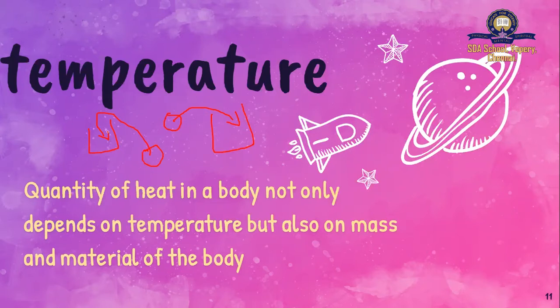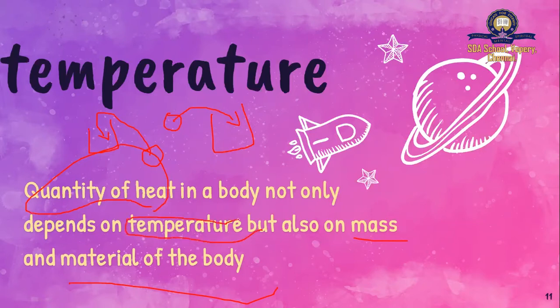So the temperature not only depends upon the quantity of heat, it also depends upon the mass and the material of the substance.